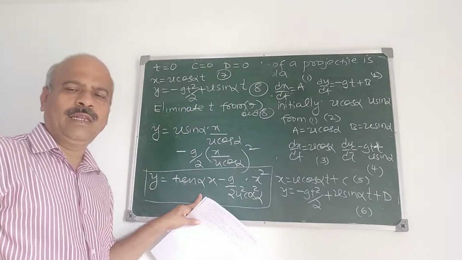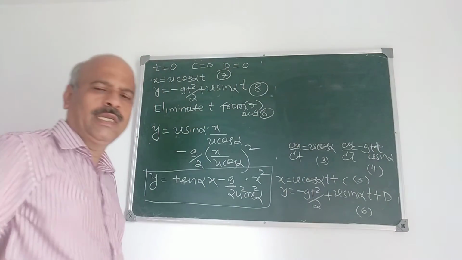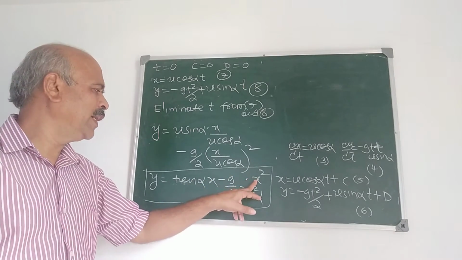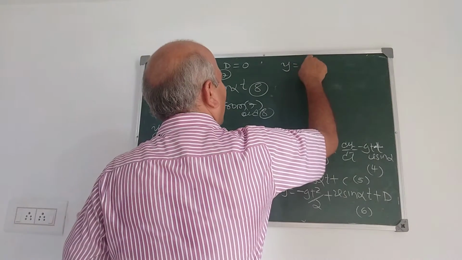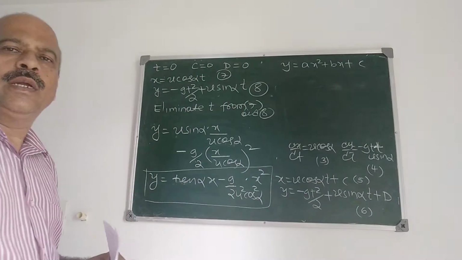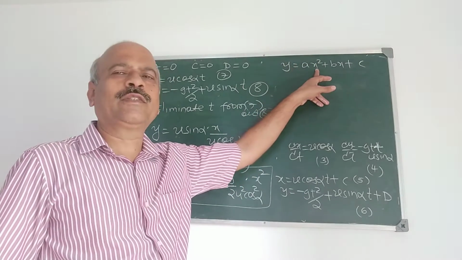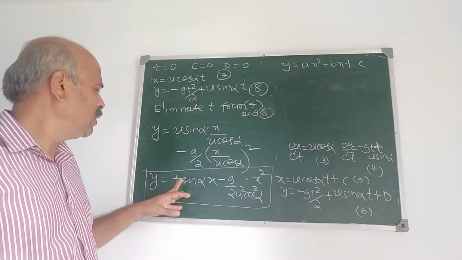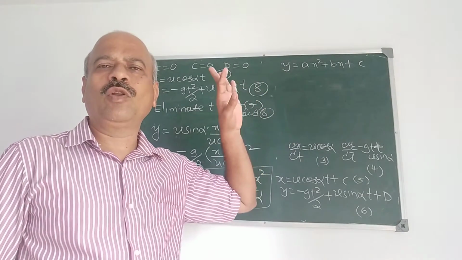Now we have obtained the final equation here. This equation is of the form y is equal to ax square plus bx plus c, where a, b, c are constants. And we know that this second degree equation always represents a parabola. Therefore, the equation of the trajectory path of a projectile is a parabola.